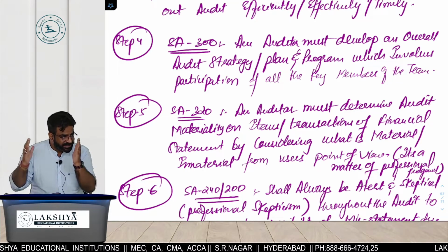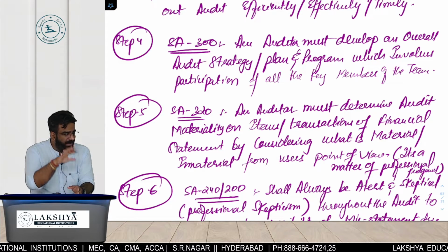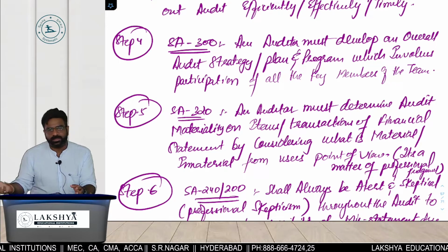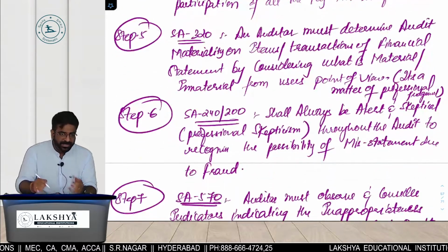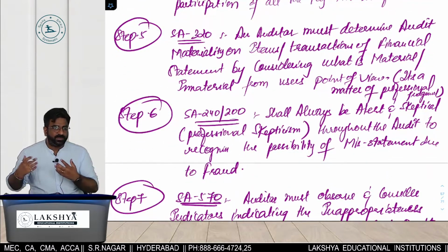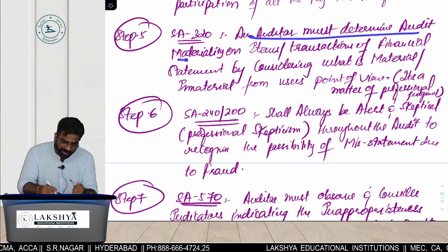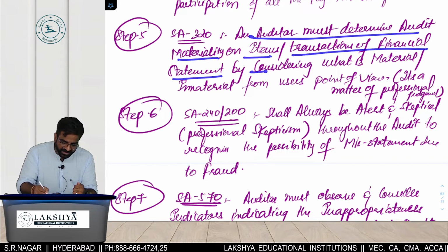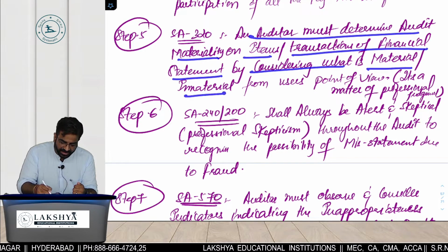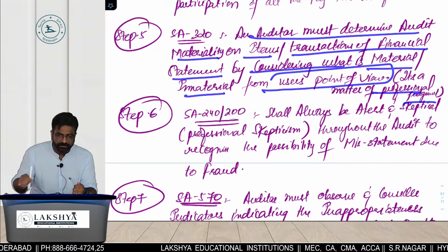So something which is material may or may not be pervasive, but something which is pervasive must be what? So now 320 is all about what? Materiality. It means now in this step I have to look for whose interest? User's interest. An auditor must determine the audit materiality on items and transactions of the financial statement by considering what is material and immaterial from whose point of view? User's point. It's a matter of which judgment?